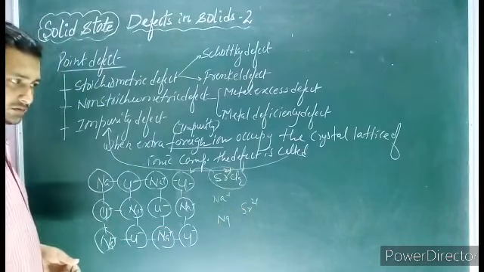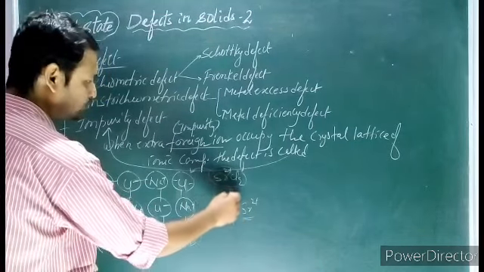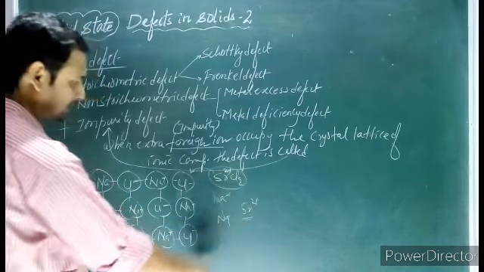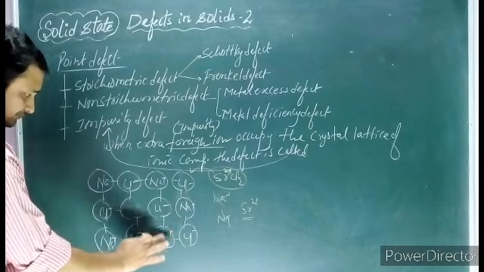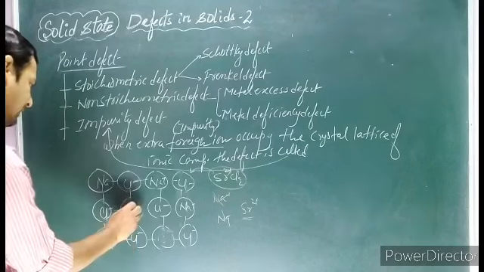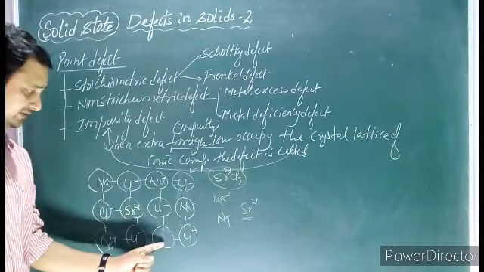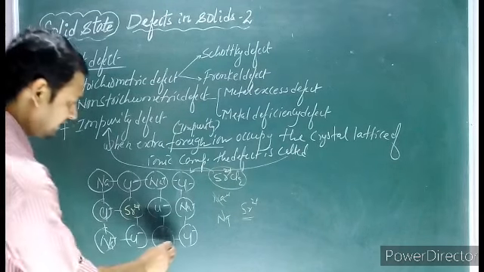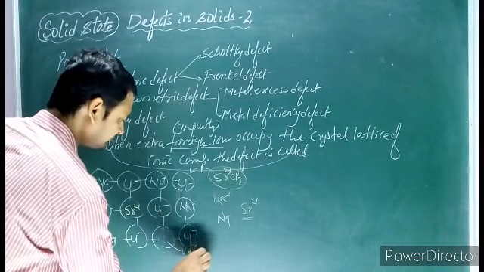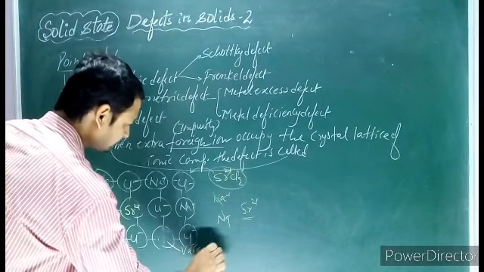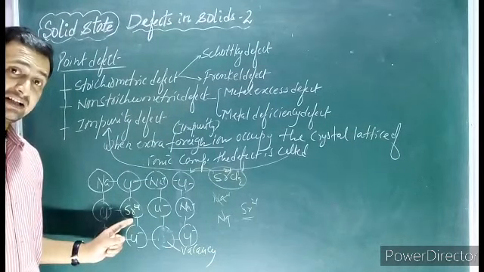So when strontium replaces sodium, for one strontium, 2 sodium are required. So when 2 sodium are lost, in their place one strontium occupies the crystal lattice. We get a vacancy, and strontium will now act as an impurity.